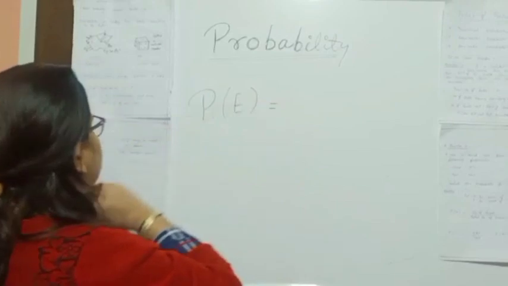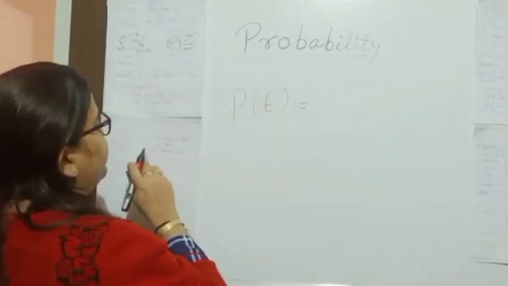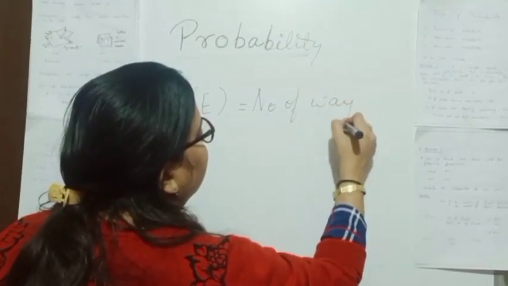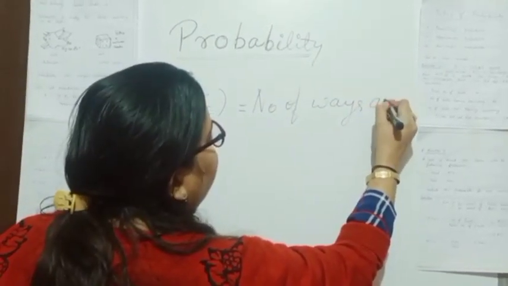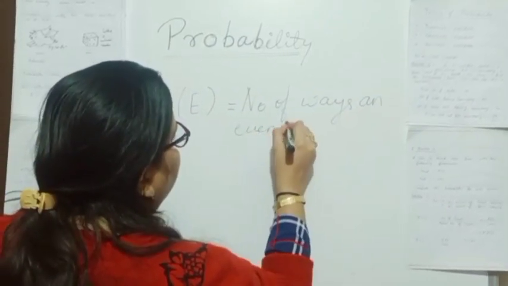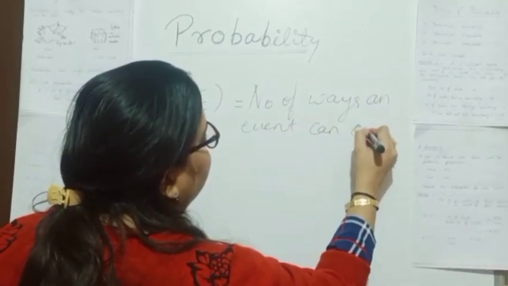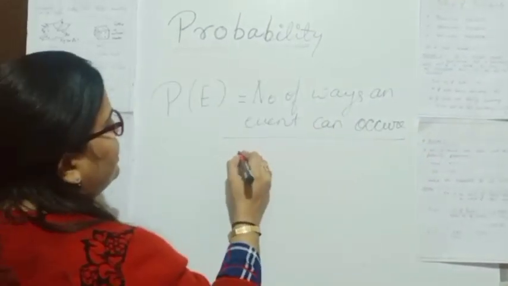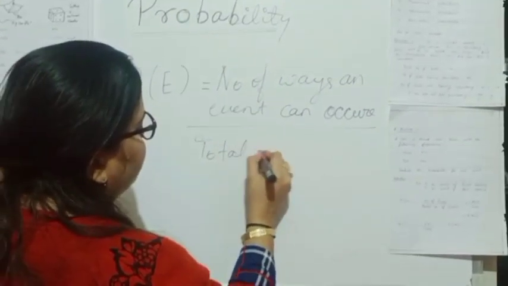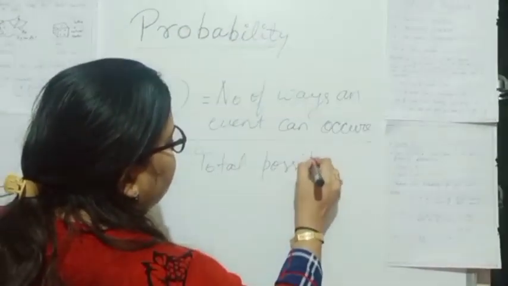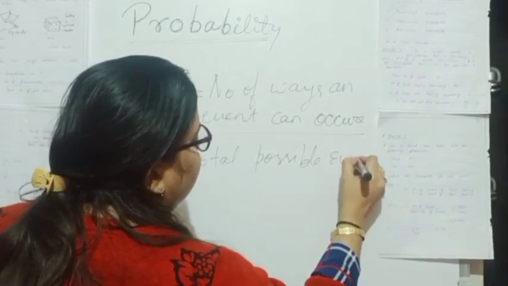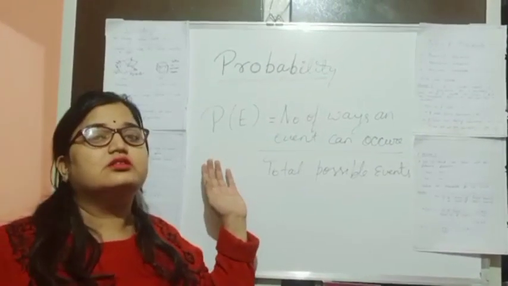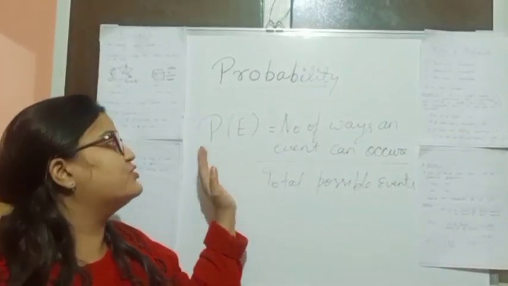Here P(E) is equal to the number of ways an event can occur over the total possible events. So if we are going to calculate the probability of any event, we use this formula.